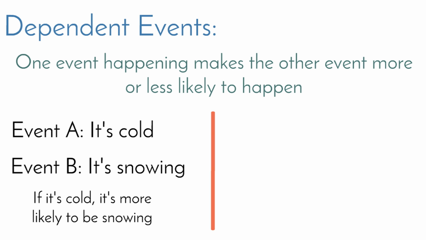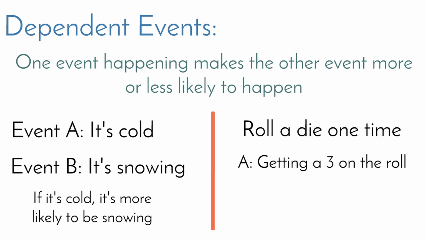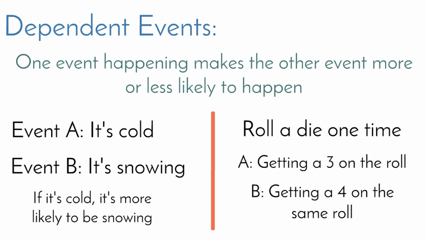They can also make things less likely. Suppose you roll a die one time. Getting a 3 on the die makes getting a 4 much less likely. In fact, it makes it impossible. If you get a 3 when you roll a die, you didn't get a 4. I mean, obviously, you can only get one number at a time. So getting a 3 on a given die and getting a 4 on that same die on the same roll, those are dependent events, not independent events.